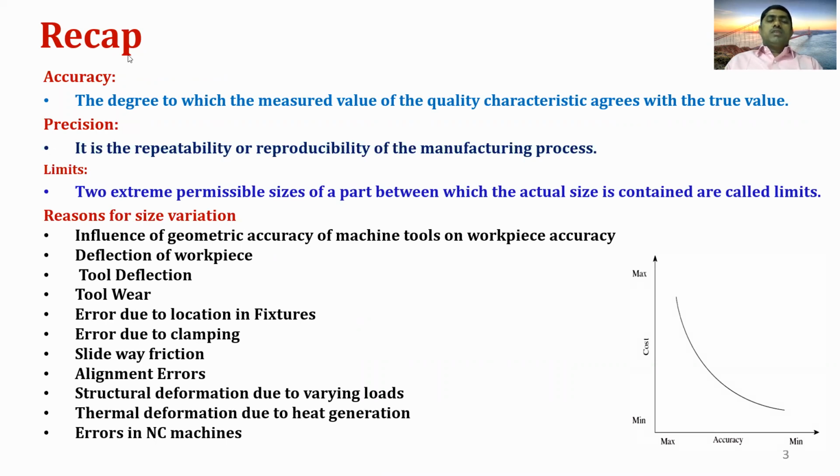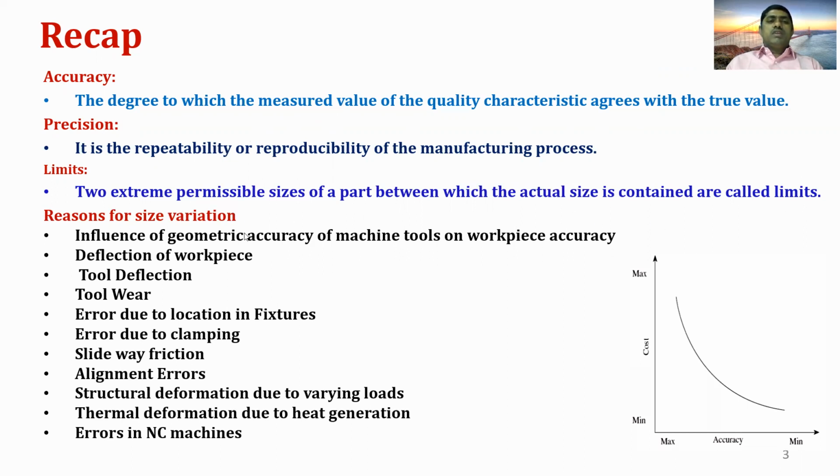So in the second lecture, we discussed accuracy and precision, and we discussed the limits and the reasons for the size variation. Accuracy means the degree of agreement between the measured value and the true value. Precision is the repeatability or reproducibility of the manufacturing process. The limits are defined as the two extreme permissible sizes of a part between which the actual size is contained.